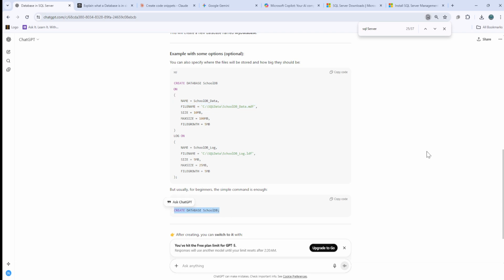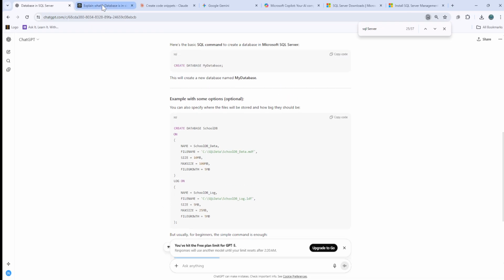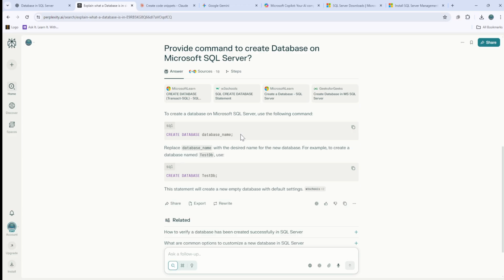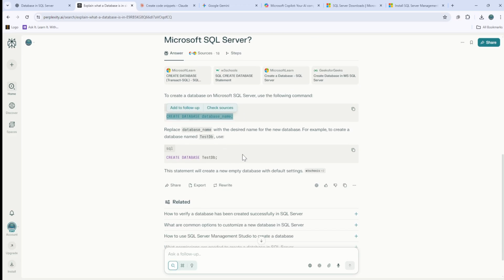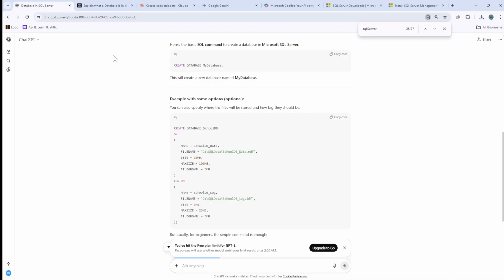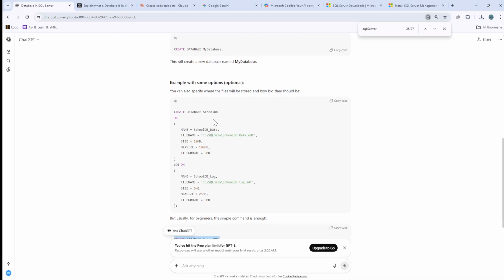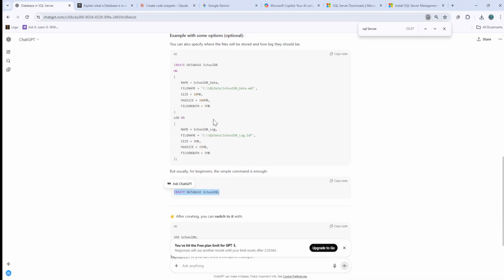So I'll just copy this command, and this would be schooldb. The best part is I've not given it any information till now. If I go here as well, it is saying that you can create the database with the database name, because I think ChatGPT is giving me a good answer, because ChatGPT already knows what kind of thing I'm planning to do. I will not go into the bigger picture, but I'll just try to create this small one there. That is, make it very simple and run this particular command, which is there.